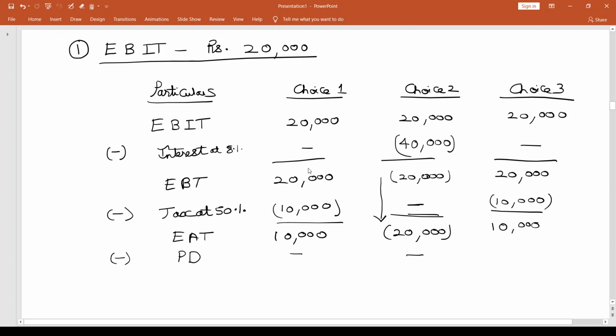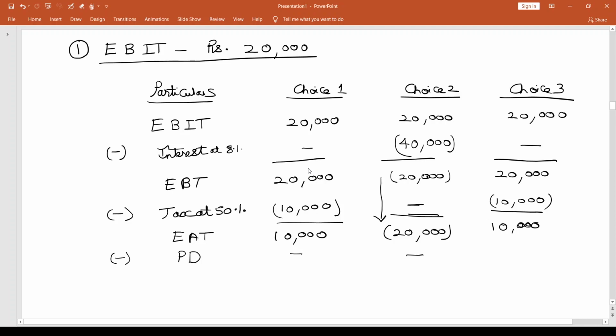And here, when I'm talking about preference dividend, the preference dividend that I should pay is actually 40,000. Because in choice 3, the financing that comes from preference shares is 5 lakhs. And on that, if I apply 8%, that amount is going to be 40,000. But I don't have enough profits from which I will be able to pay my preference dividend.